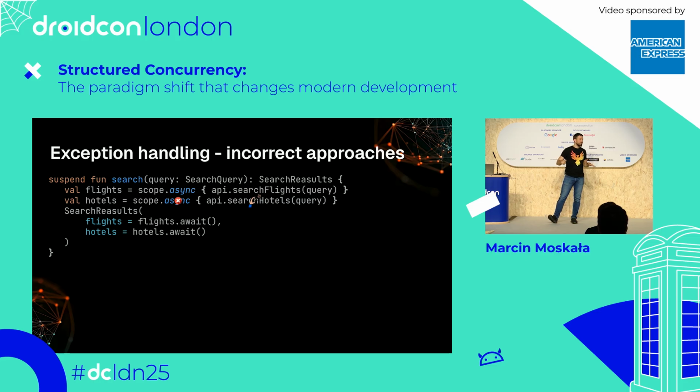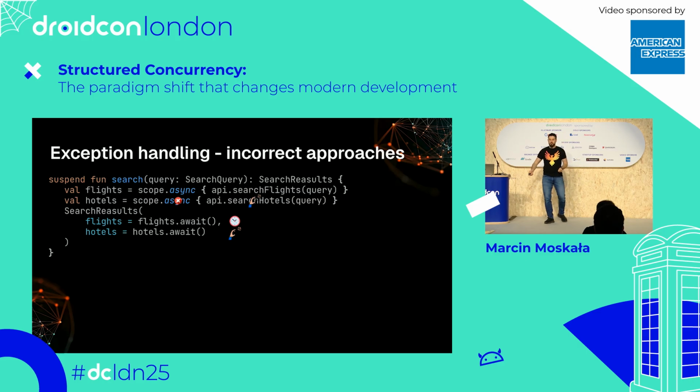So if this scope would ignore this exception, what would happen to our search function? Would it throw this exception? Well, finally it would, but it would first await for the completion of search flight. So the process of searching flight wouldn't get cancelled. We would need its completion because its await is first, and only then we would throw our exception. So I hope you can see it's clearly not the right behavior.